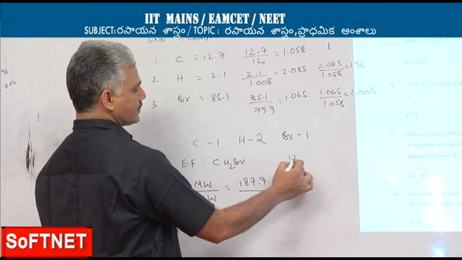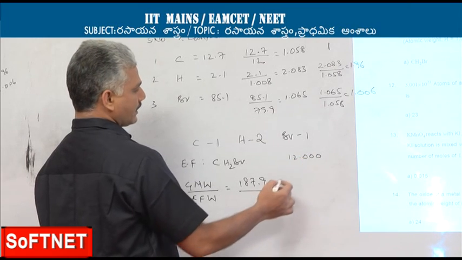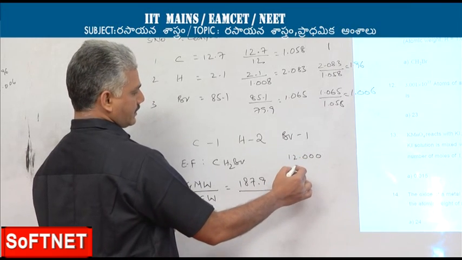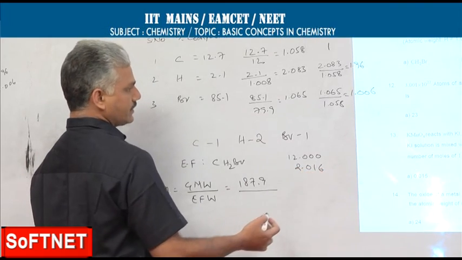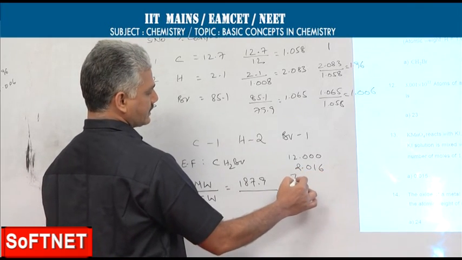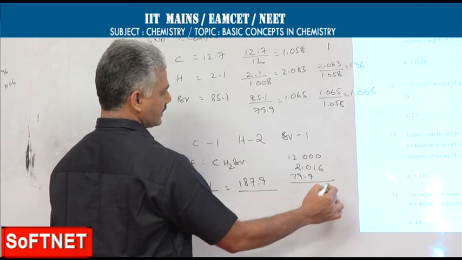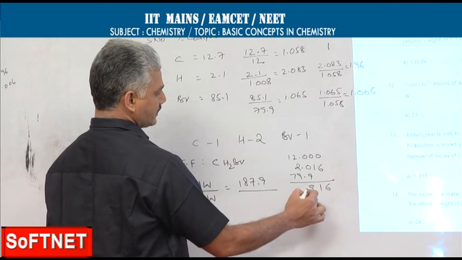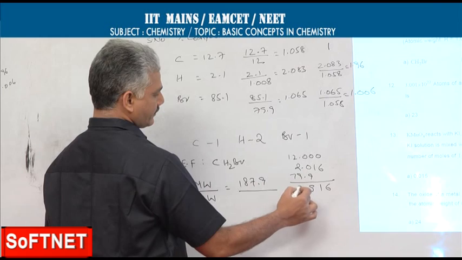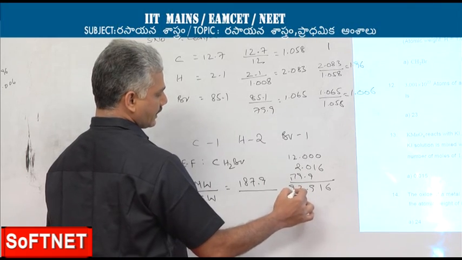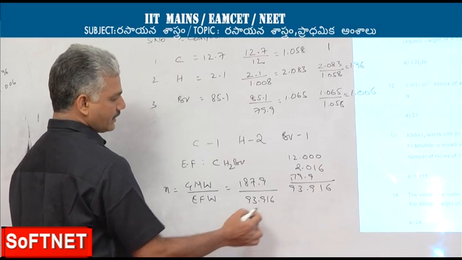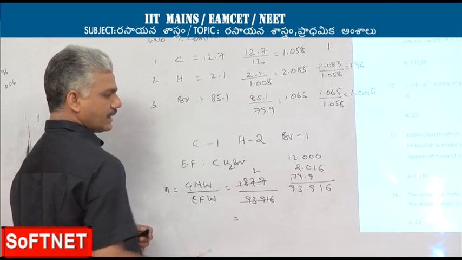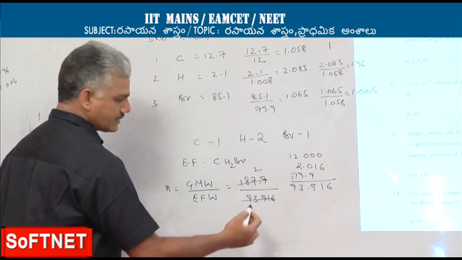Carbon is 12, that of hydrogen is 2.016, whereas bromine is given as 79.9. The total comes out to 93.916. This gets cancelled by 2 times, so N factor is 2.